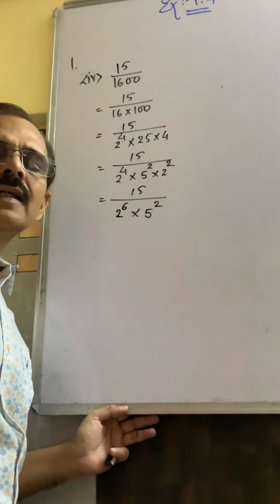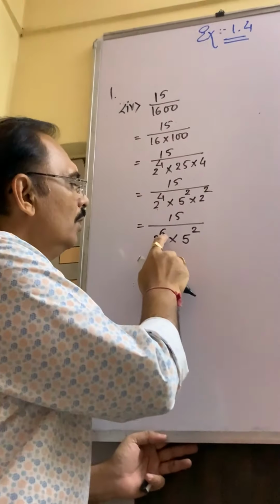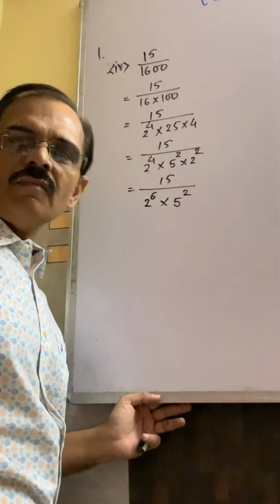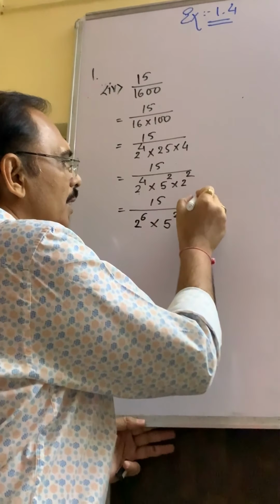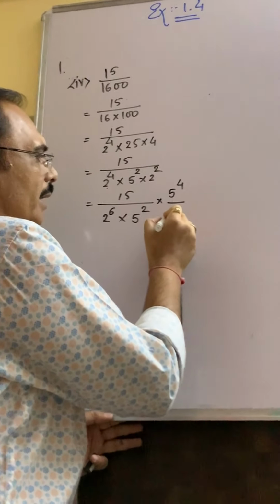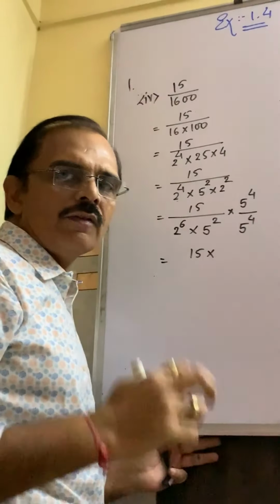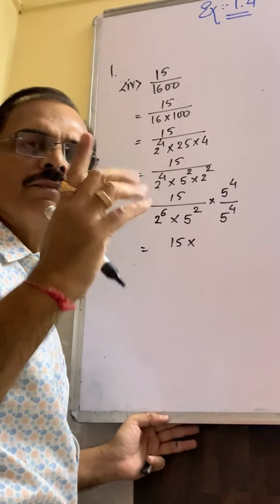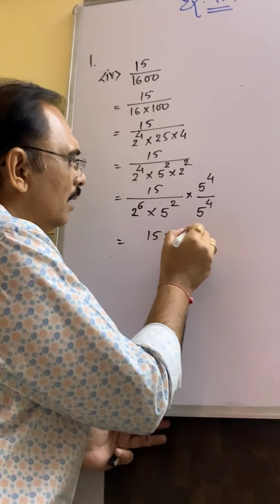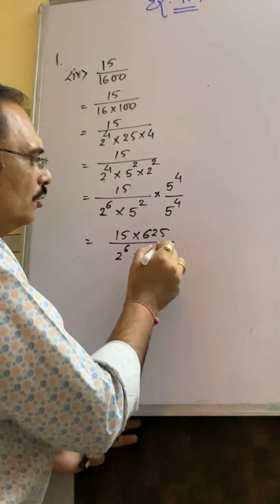Now see, I need 2 and 5 both in the denominator, that we had. Now 6 and 2 powers are different. So you have to make the same power. 5 raised to 2 multiplied by 5 raised to 4 to make it same. So 15 into 5 raised to 4, means 5 5s are 25, 25 5s are 125, 125 5s are 625, upon 2 raised to 6 into 5 raised to 6.